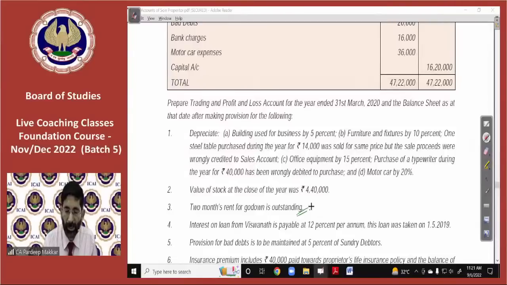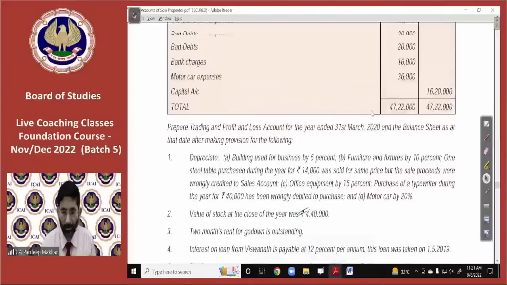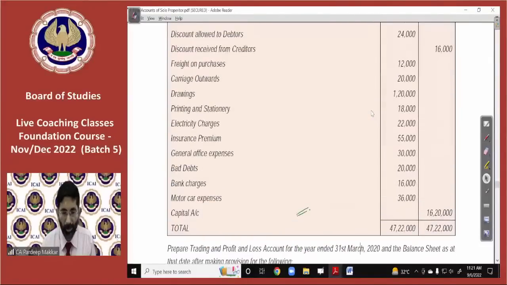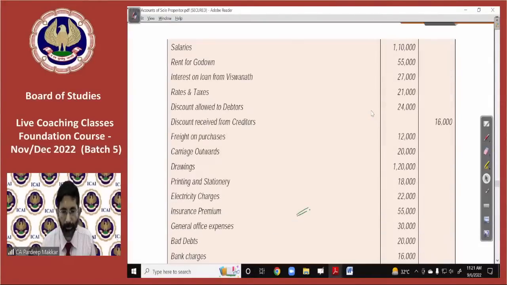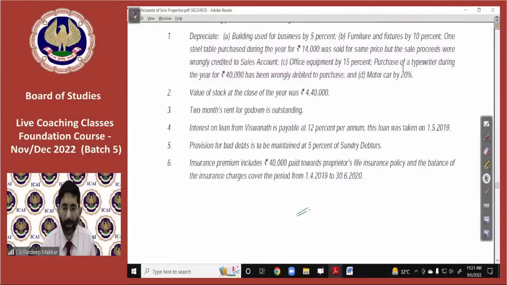Two months rent for a godown is outstanding. So how to do it? For that purpose, just go and check how much is the godown rent given in your trial balance. Ground rent is already given to you, 55,000. Now he says two months ground rent is pending.